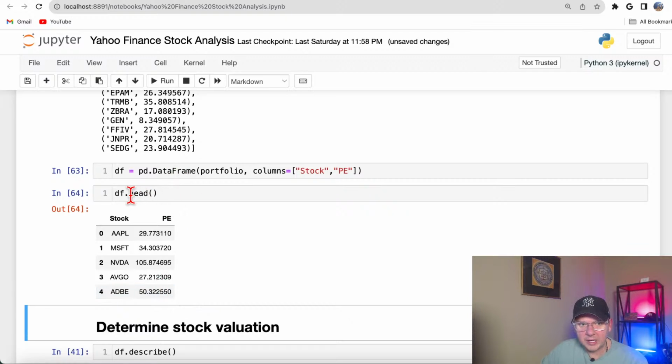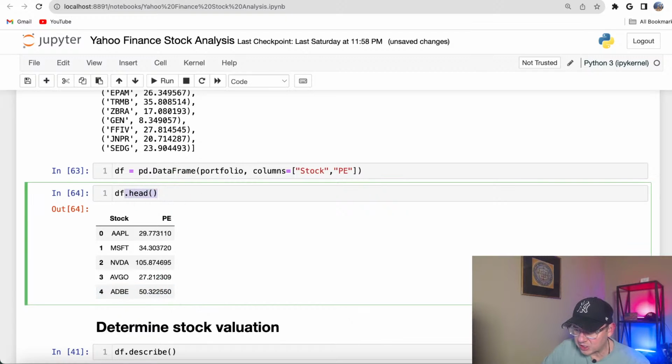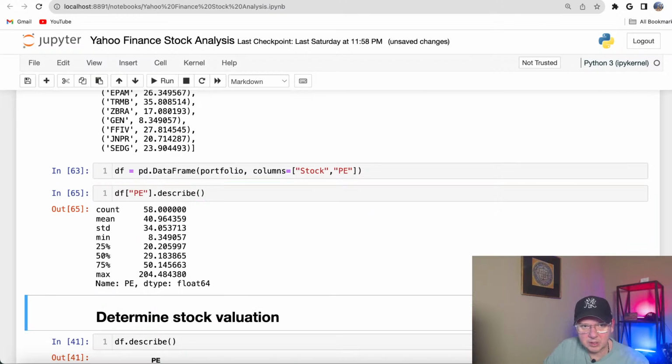Now, if you want to do a quick analysis, you could slice that column and do describe. Describe is a kind of cool function that will get you statistical measures for numeric values in the column.